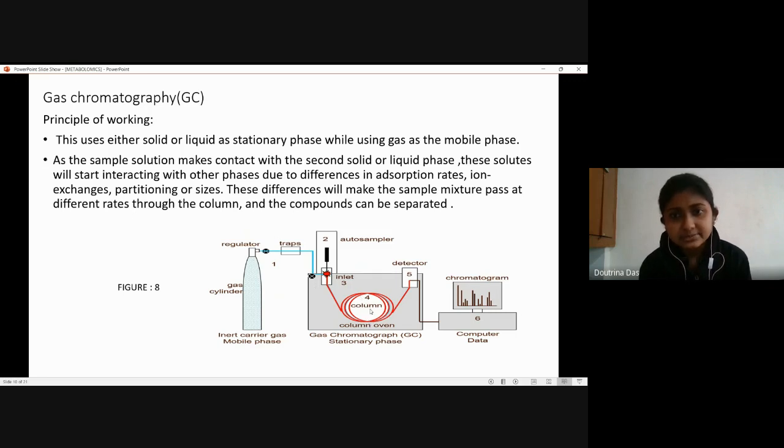All these differences will make the sample mixture pass at different rates through this particular column, and accordingly, the compounds will be separated. This entire detection process is done, and the result is generated in a computer setup. So, this is the way it is working.